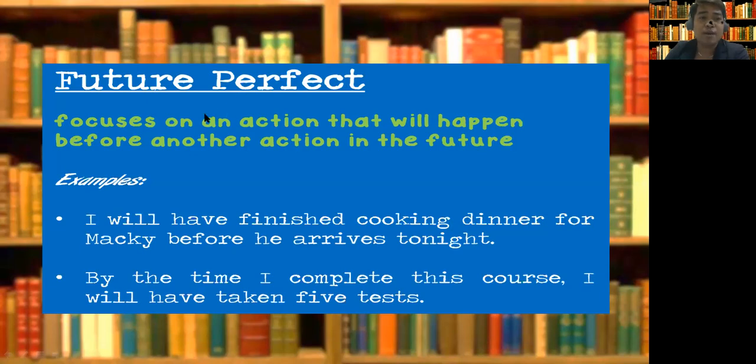Future perfect, always remember that it focuses on an action that will happen before another action in the future. An action sometime in the past and a consequence or has something to do with another action in the future. Example, I will have finished cooking dinner for Mackie before he arrives tonight. Subject is I. Will have because future perfect, then the past form, ed. By the time I complete this course, I will have taken 5 tests. I, your subject, will have, and past form of verb, taken.